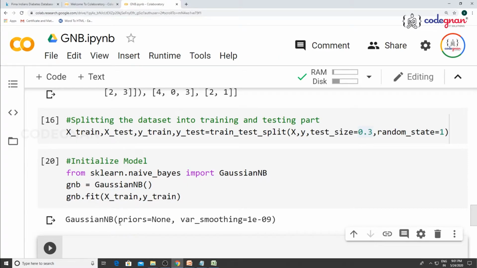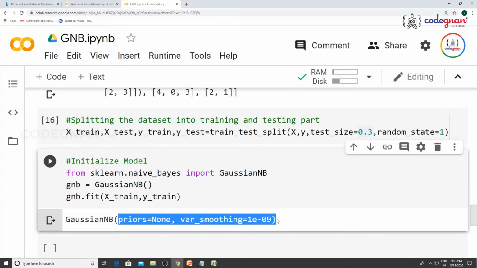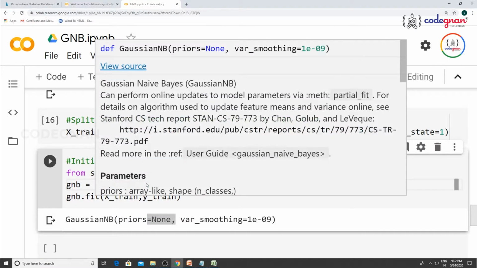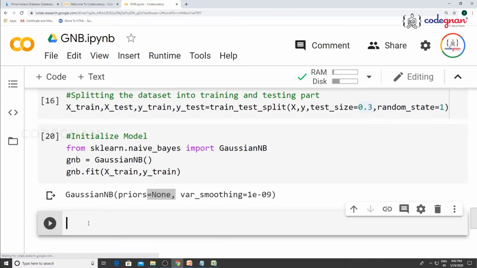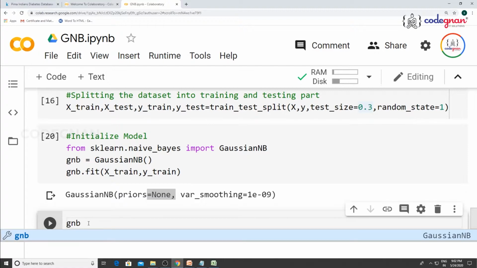See, once it is done, it will give you the input parameters. So don't worry about the smoothing parameters and the priority. This is the default one. You need not initialize any of the parameters here. Once you fit the data, you can go for prediction.